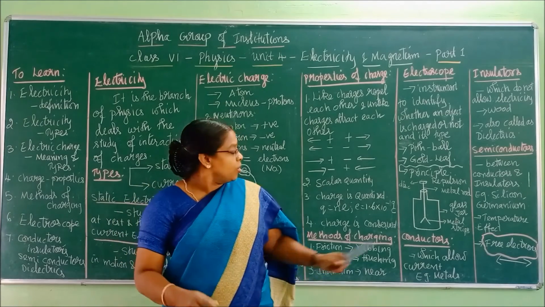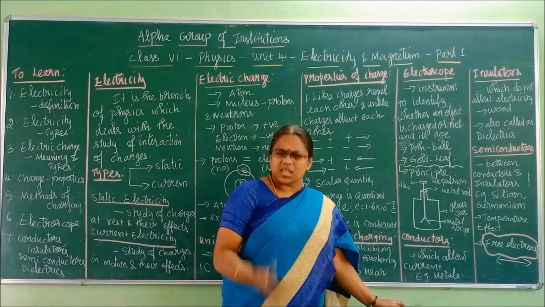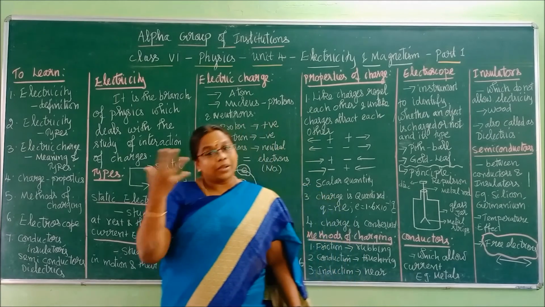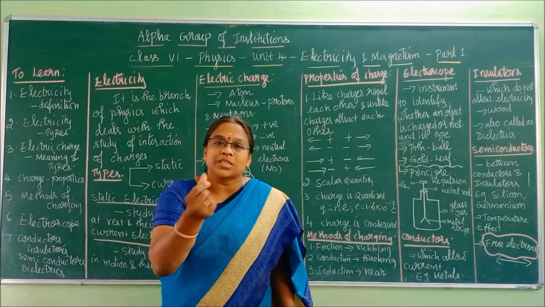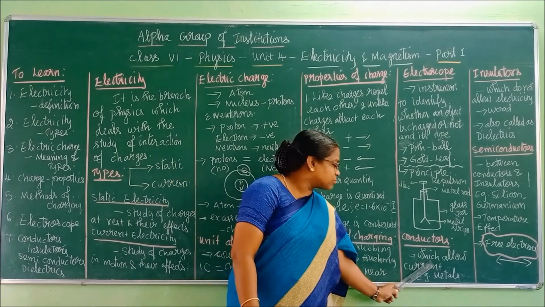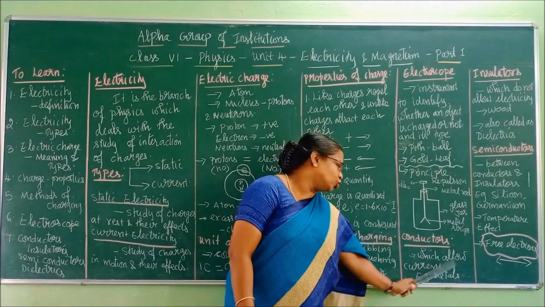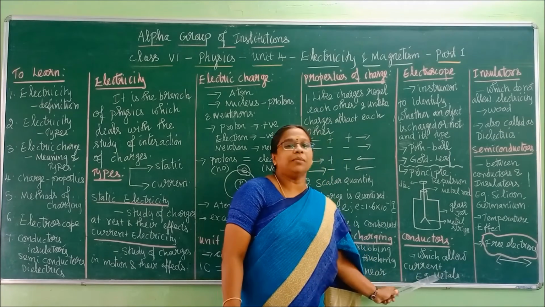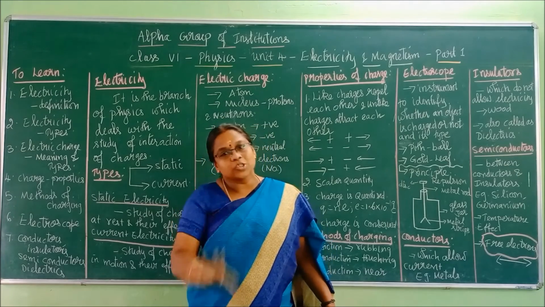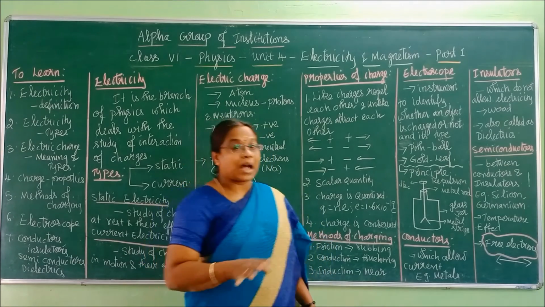So conductors are substances like our metals. All the metallic substances are conductors. Conductors are the substances which allow current to flow through them. Example I have given: metals.